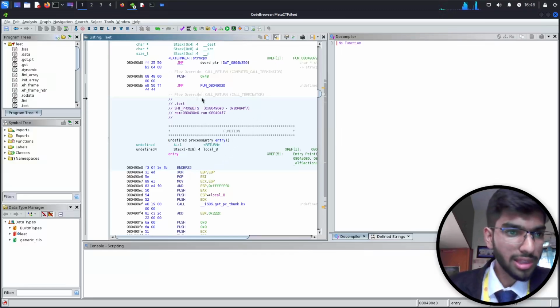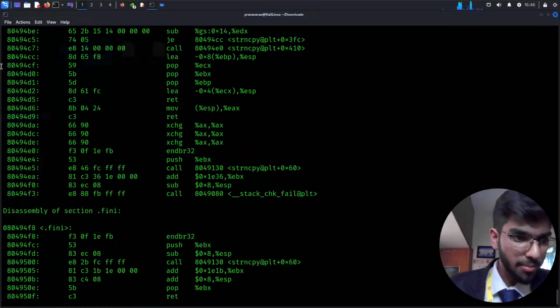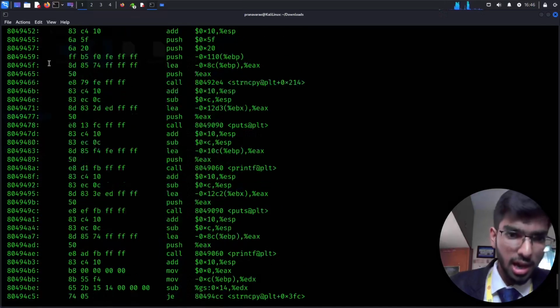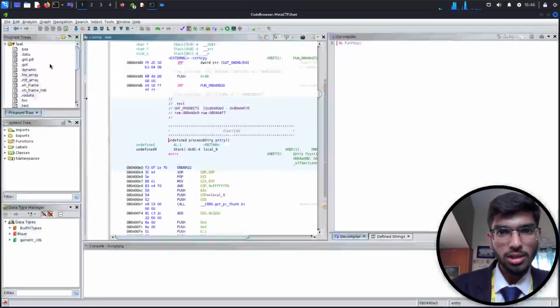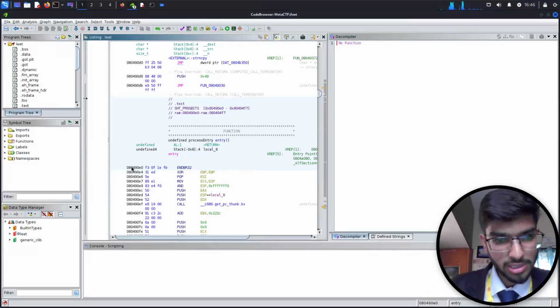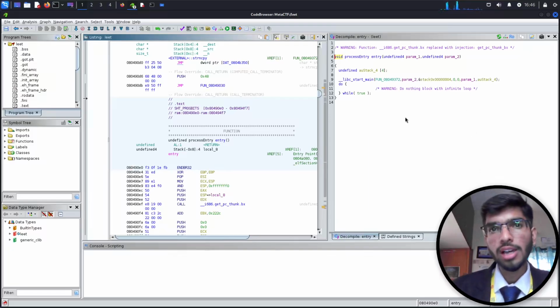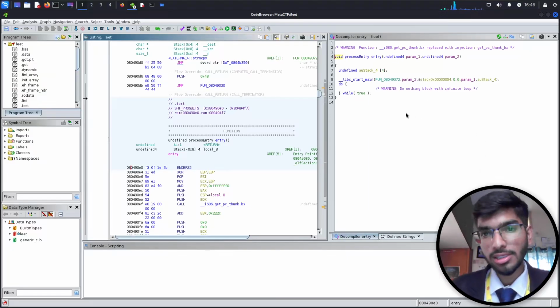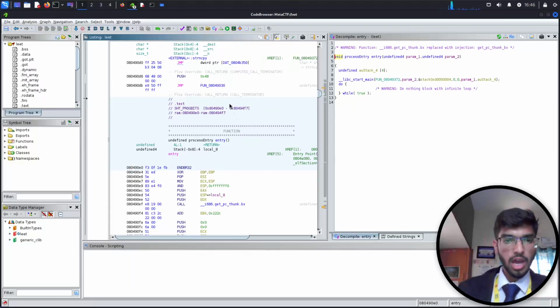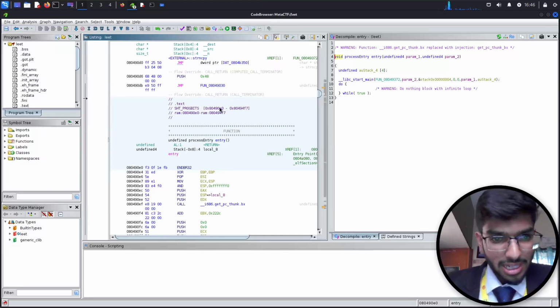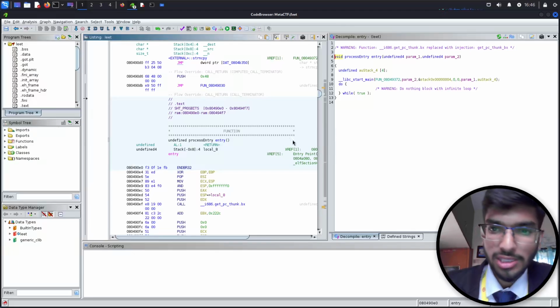Okay, so this is our dump, right? What we saw from objdump. These are the same kind of thing, but the good factor about this is that if I click on any of these memory addresses, I'm going to get code associated with that memory address right here. Now let's get a little technical. I can see something called the process entry, the entry point of the program. So this is where the program actually starts.